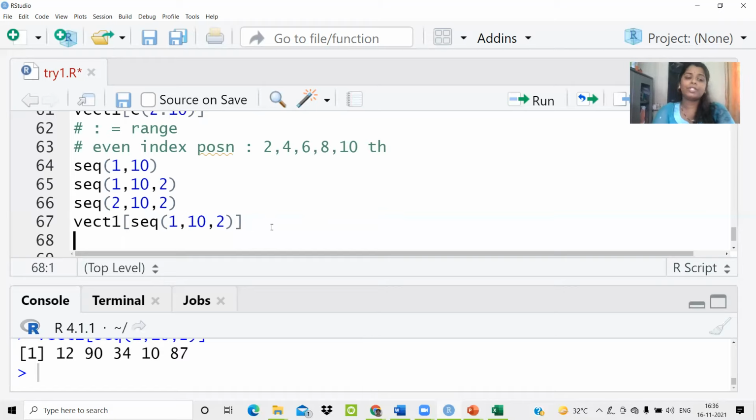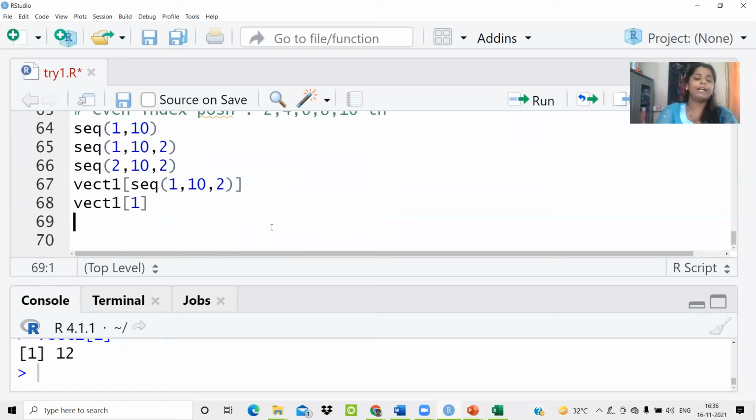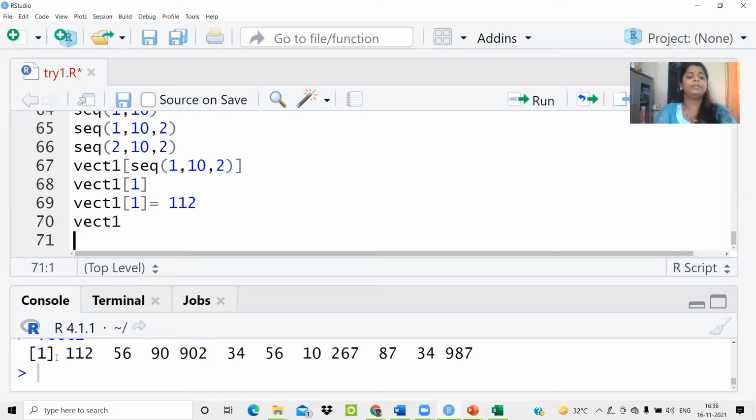Now, what if I want to change a particular value? For example, if I write vect1 of 1, it shows me the value present at the first index. I wanted to store it as 112, but mistakenly stored it as 12, and now I want to update it. So I write vect1 of 1 again and assign the correct value, 112. That's it. Rerun vect1 and you'll find the value is updated to 112.